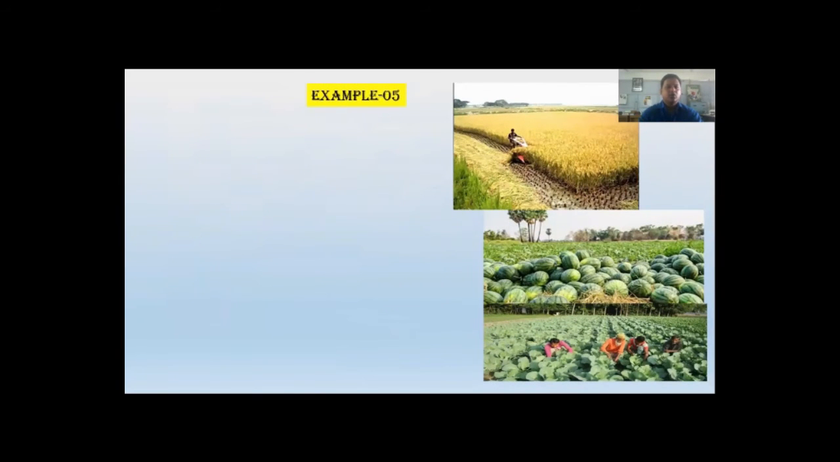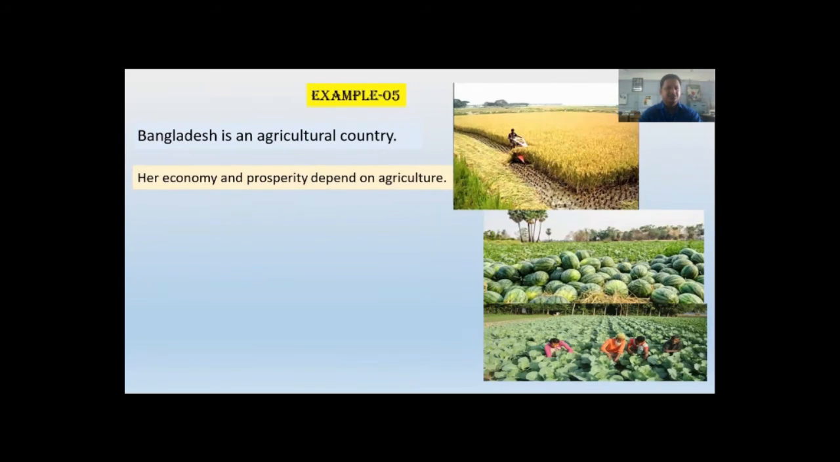Example 5. What we have here, Bangladesh is an agricultural country. My first sentence is Bangladesh is an agricultural country. My second sentence is her economy and prosperity depend on agriculture. What we have to do, we have to connect these 2 sentences together. We have to use the sentence connectors at the beginning of the second sentence so that we can make connection between these sentences. Look at the sentences attentively.